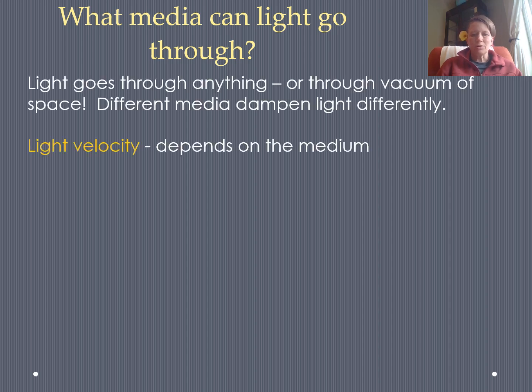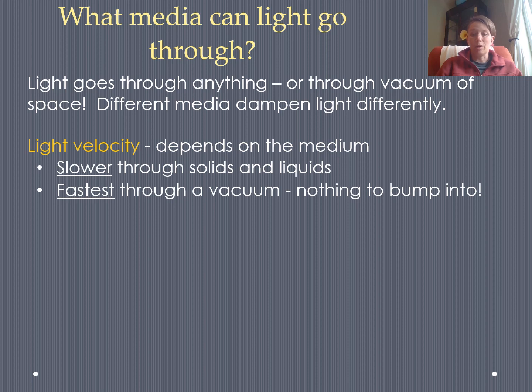As I mentioned in an earlier slide, light is special in that it doesn't have to have a medium, but it can travel through a medium. It can travel through different materials. It actually can go through anything, and even the absence of anything. Of course, different media are going to have different properties. The light is going to respond differently.